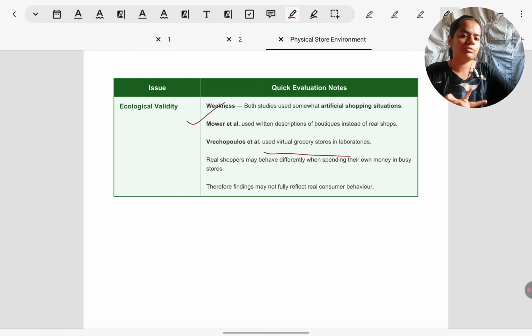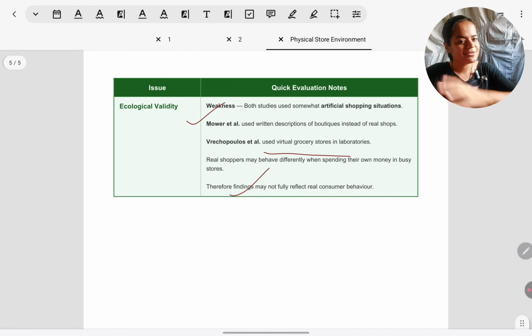Mover et al. has very poor ecological validity because people are just reading about a boutique. They are not actually visiting a boutique and not experiencing the boutique. In real life, when we go to a boutique, we don't only see the clothes there and the landscaping and window displays. We have a certain budget against which we are shopping. We are time bound. There are other customers who might be obstructing our view or distracting us or helping us to navigate better. All that totality of experience is lost when we are just reading about a store and imagining ourselves. So both studies have poor ecological validity for their own reasons, and that limits generalizability to everyday shopping experiences.